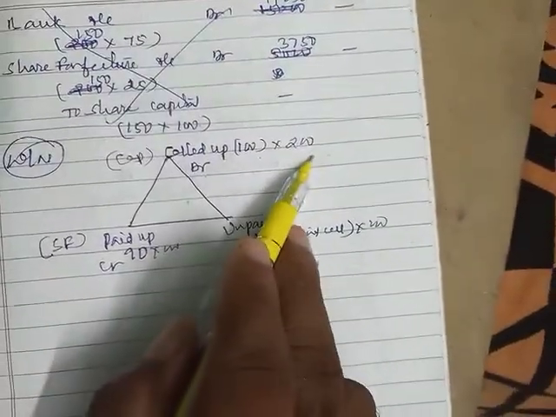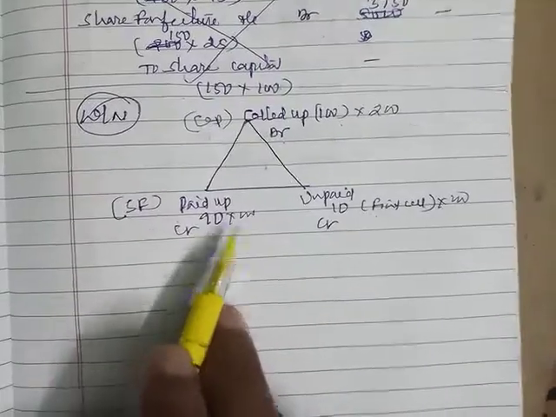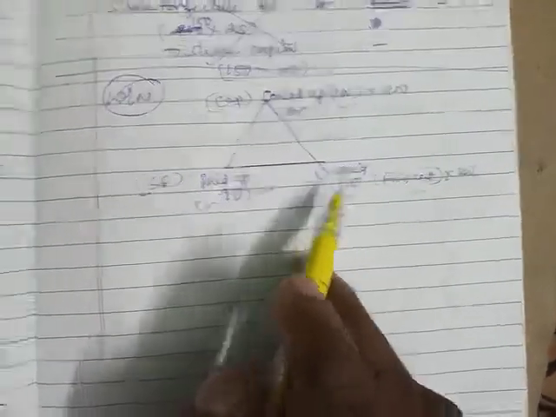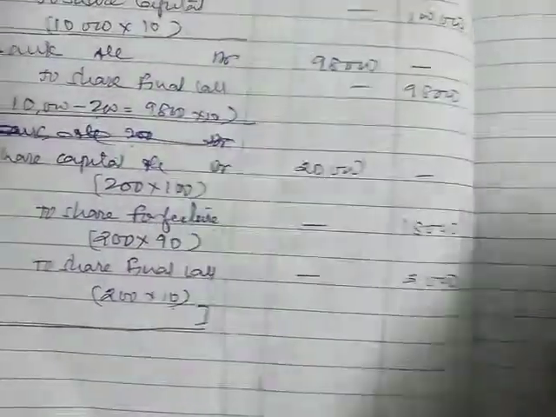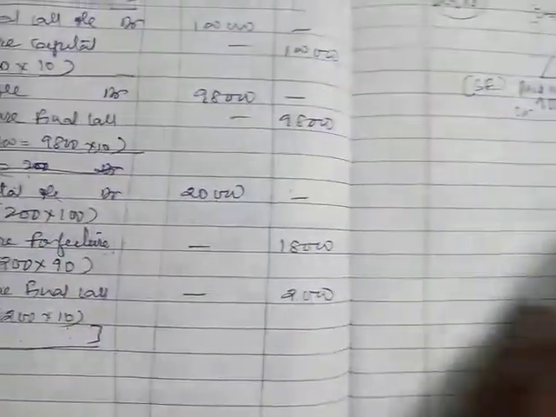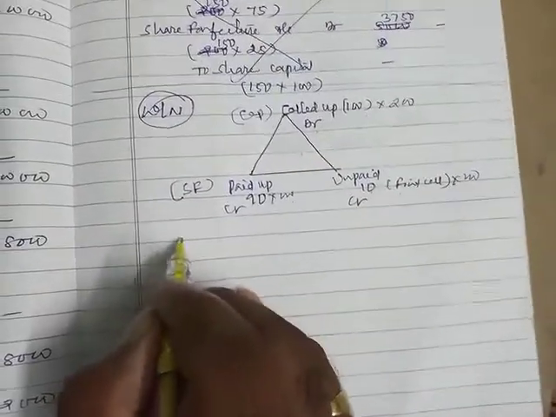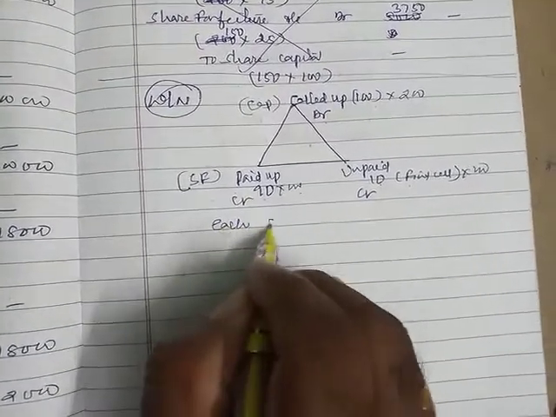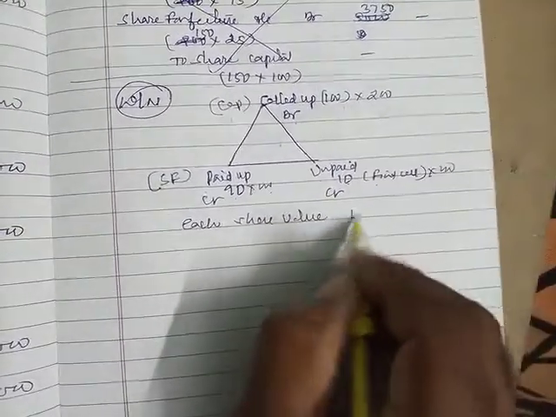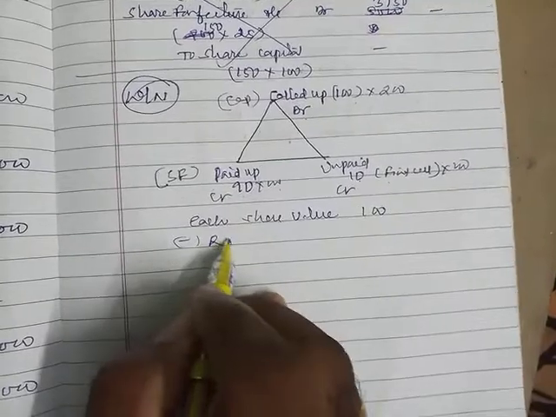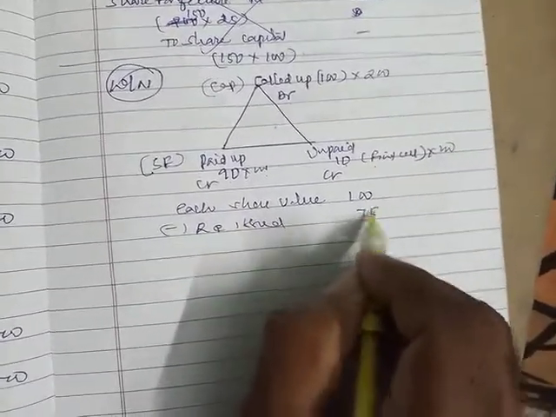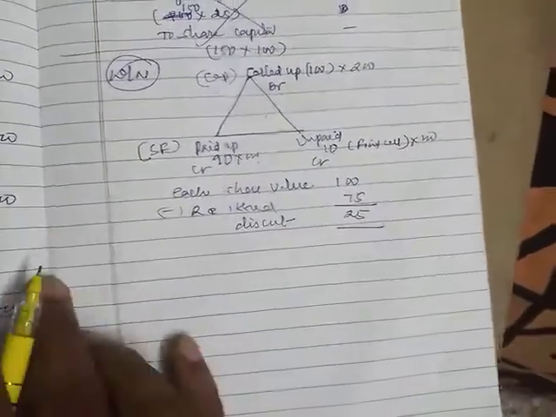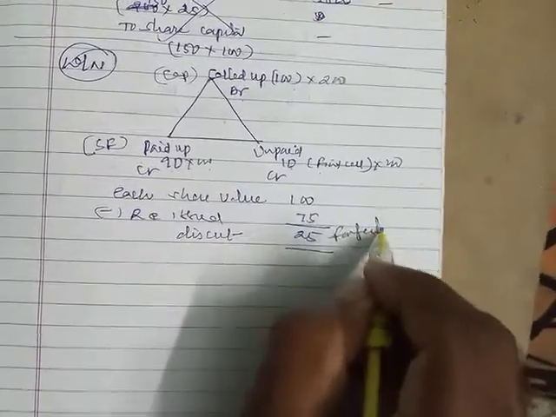Amount I told you, 200 shares we are forfeiting, each 100 called up, 90 paid up, and 10 only unpaid. Now this entry has come. Out of these 200 shares we are reissuing only 150 shares. So reissued shares 150 at the rate of 75 rupees, and each share value is actually 100 but reissued at 75. That means this case is reissued at a discount of 25 and this discount has to be adjusted with forfeiture.